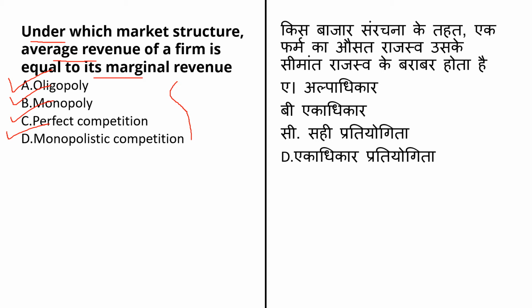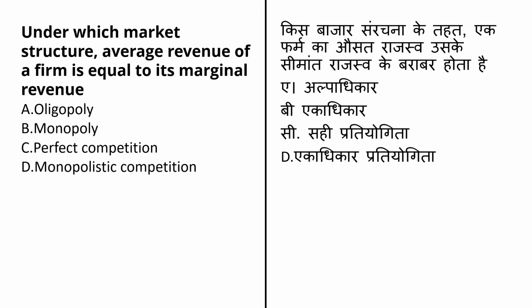So, under the perfect competition market structure, the average revenue of the firm is equal to its marginal revenue. For a perfectly competitive firm, average revenue is not only equal to the price, but more importantly, it is equal to the marginal revenue, which is a constant. So here the answer for this question is option number C, that is perfect competition or Sahi Pratyogita.